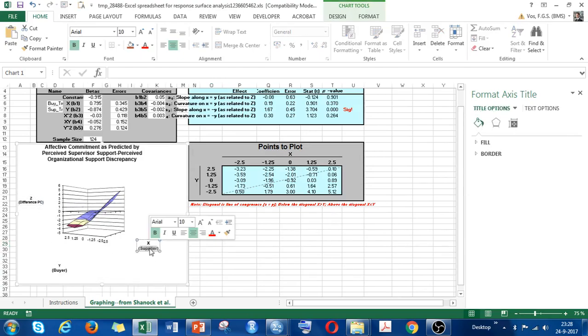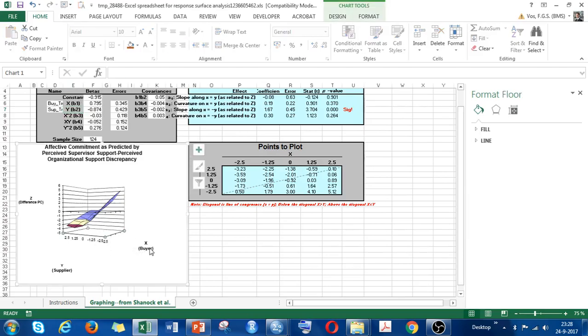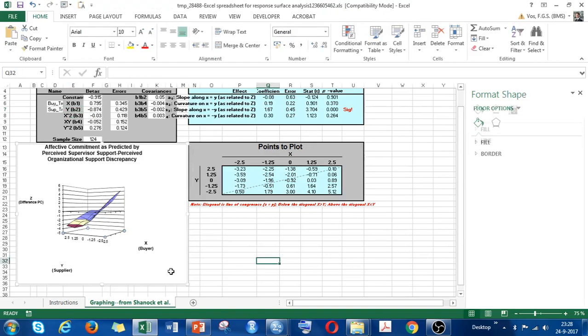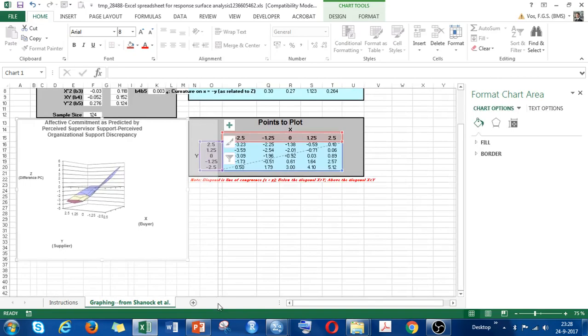This is actually mixed. This should be the supplier, and this should be the supplier. As also indicated here at the top, X and Y, I wrote it down here, so that helps me to identify again what is X and what is Y. And then I can interpret this figure. This is how you do a polynomial regression. And then how you can interpret this figure, I will